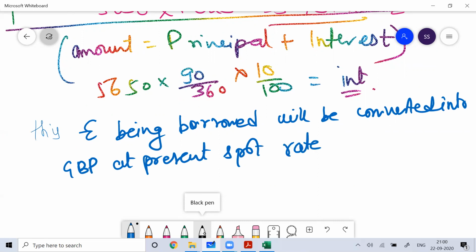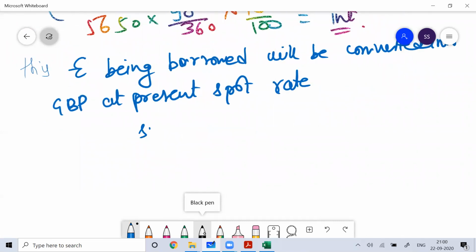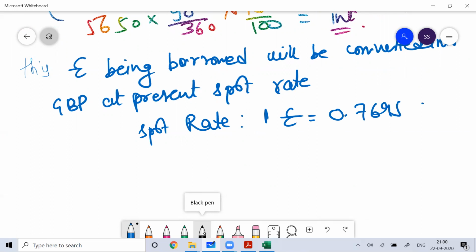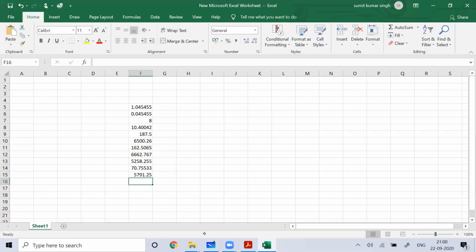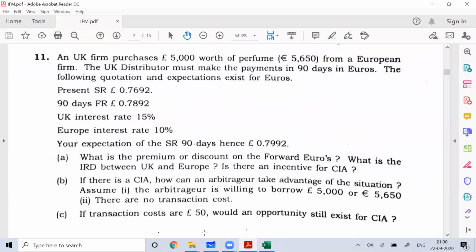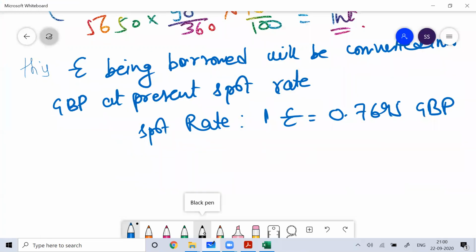What is the present spot rate? 1 euro is equal to 0.7692 Great Britain pound. I believe this is the value.